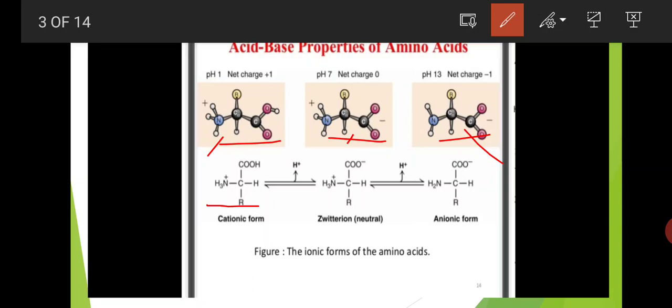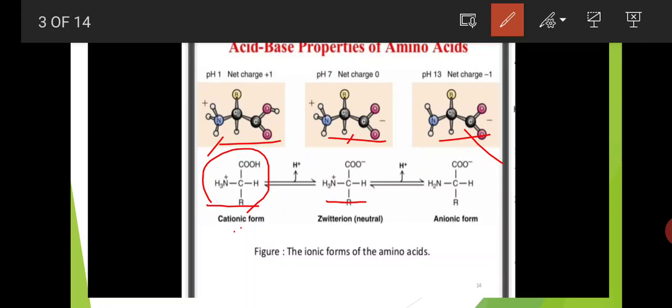Here this is the cationic form of the amino acid. First, the amino group gets protonated and forms NH3 plus. This is the cationic form of the amino acid. In this cationic form, the amino acid shows acidic nature, so it is the acidic amino acid.